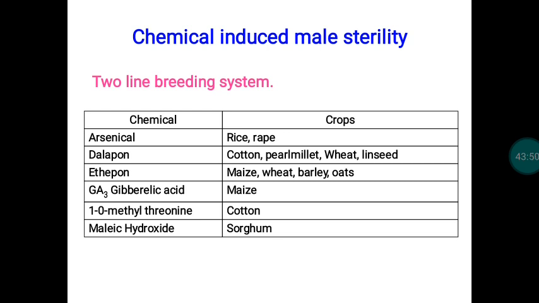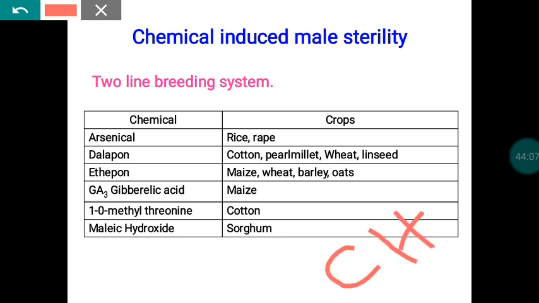So these are all the male sterility systems. Apart from that, we have some chemicals for inducing male sterility, in short called CHA, chemical hybridizing agents. By applying these chemicals, we can convert plants into a male sterile nature. Once the plant is male sterile, we can automatically use that material as a female parent for hybrid reproduction.